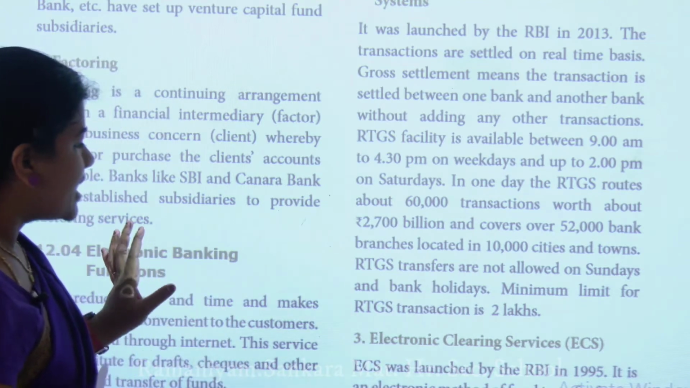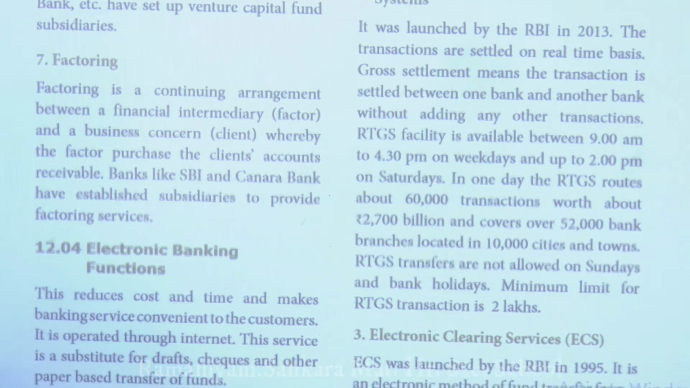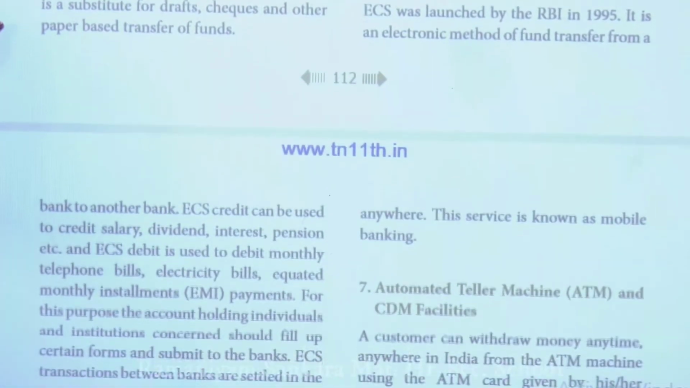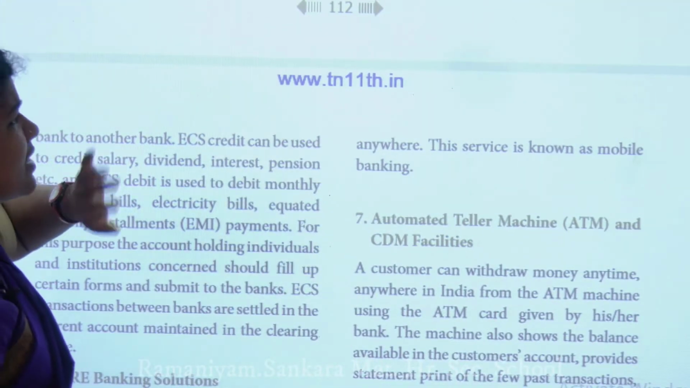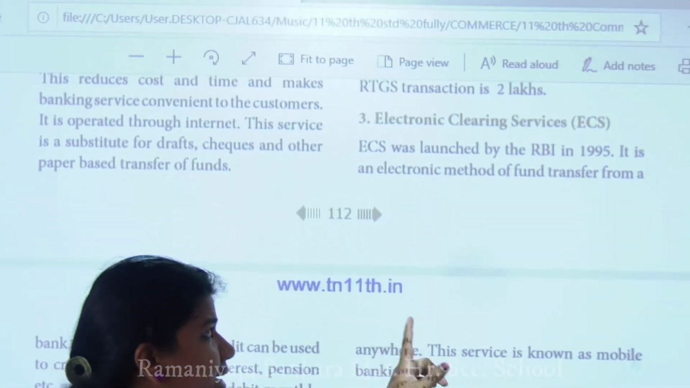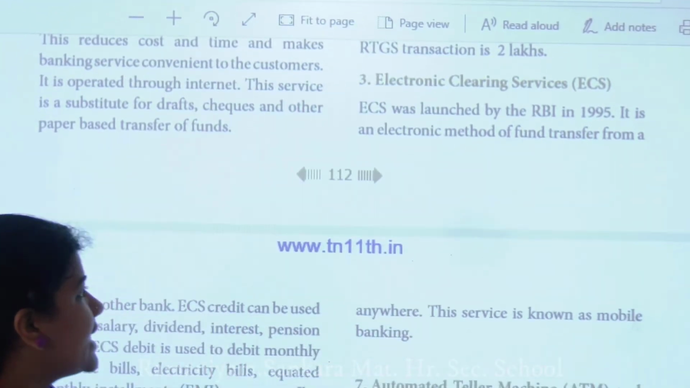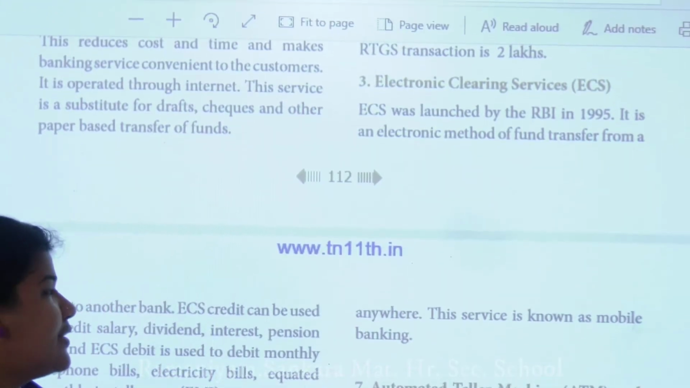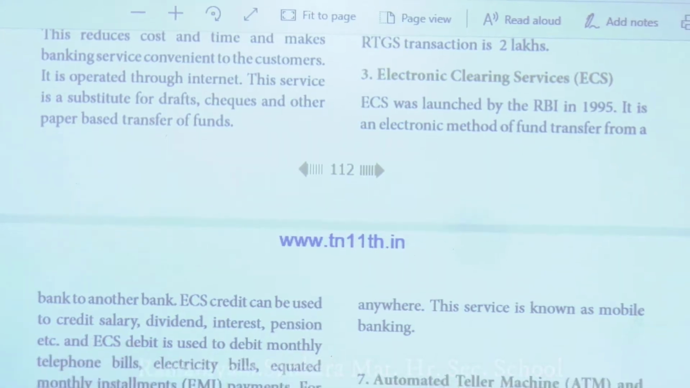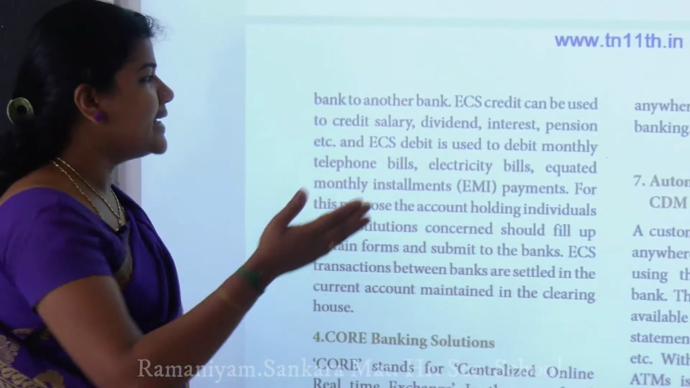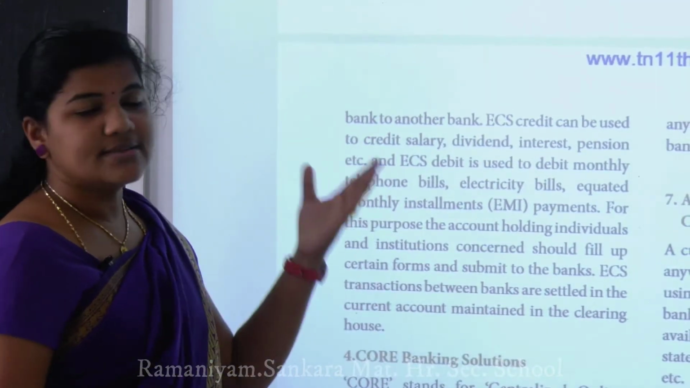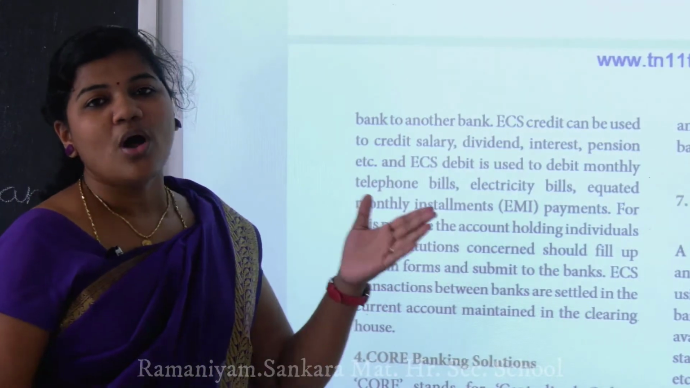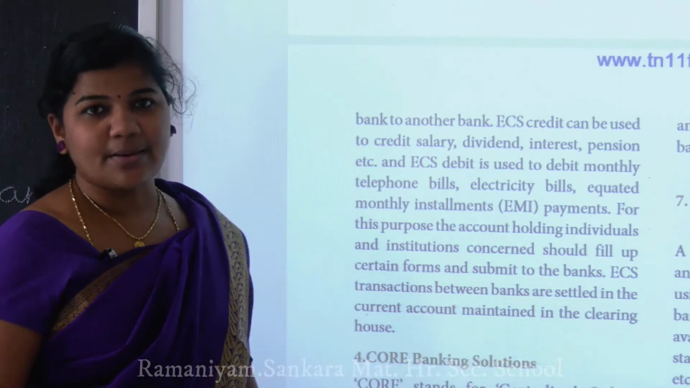Next is the electronic clearing services. So this is called ECS. ECS was launched by the RBI in 1995. It is an electronic method of funds transfer from one bank to another bank. So from one bank to another bank, you can easily use this ECS, electronic clearing services, to transfer an amount from one person to another person.